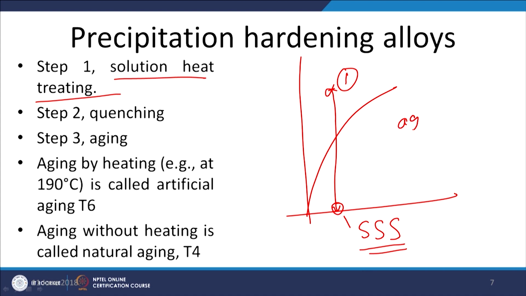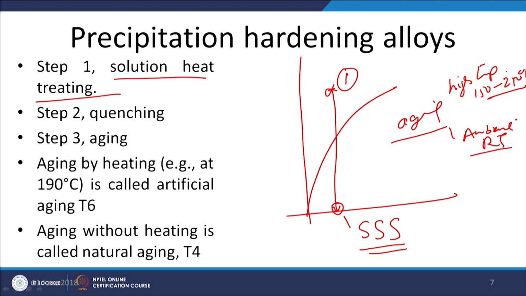Thereafter, aging is performed. Aging is the third step, which can be performed by heating the supersaturated solid solution to a high temperature in the range of, say, 150 to 250 degrees centigrade depending upon the metal, or it can be performed under ambient condition like room temperature.